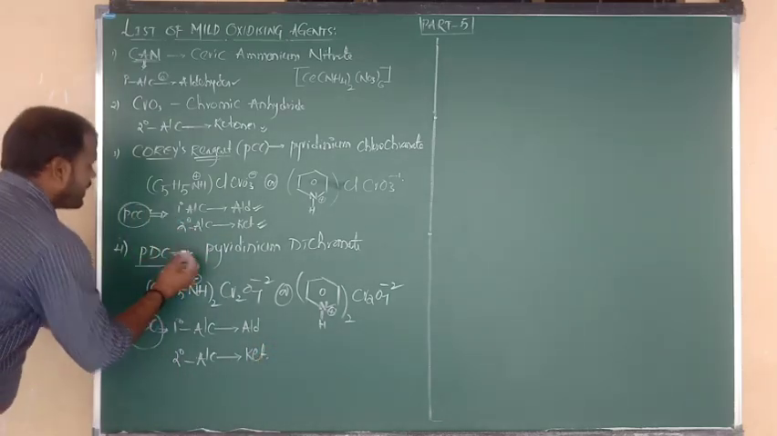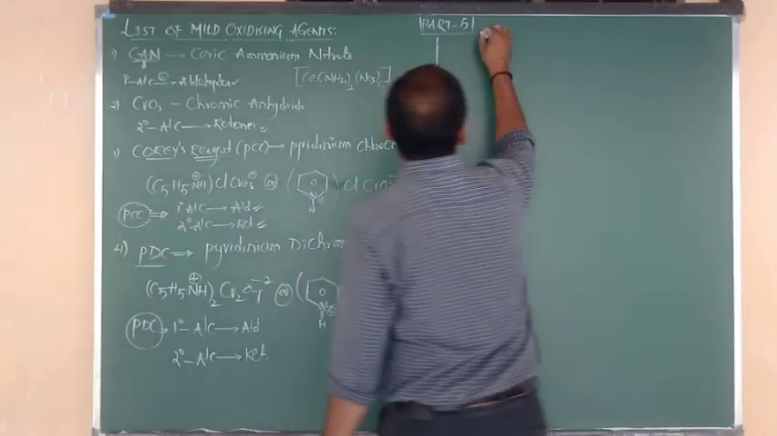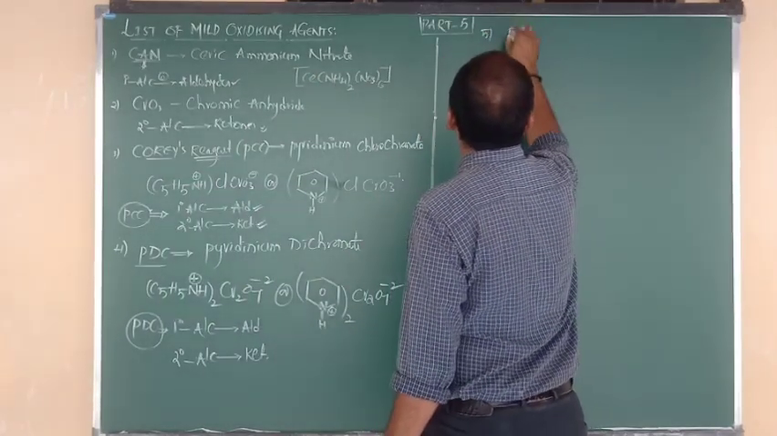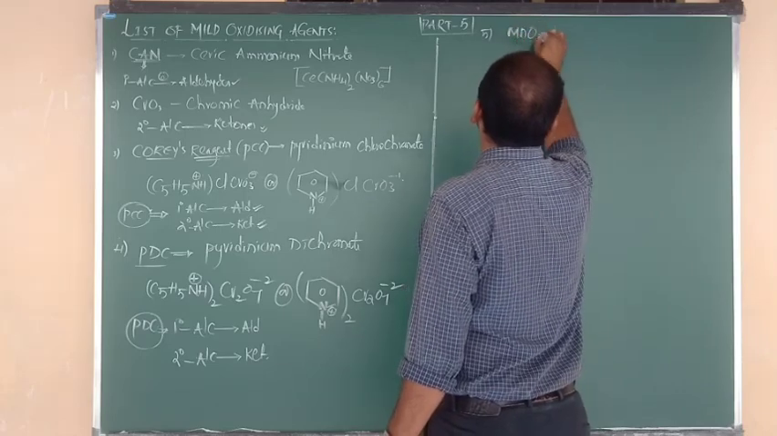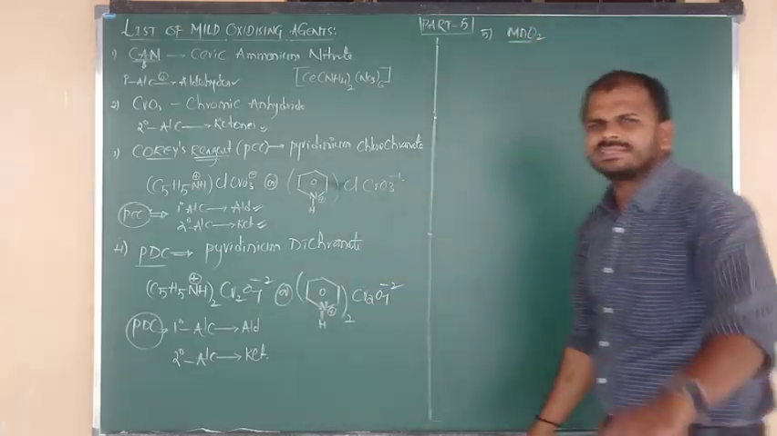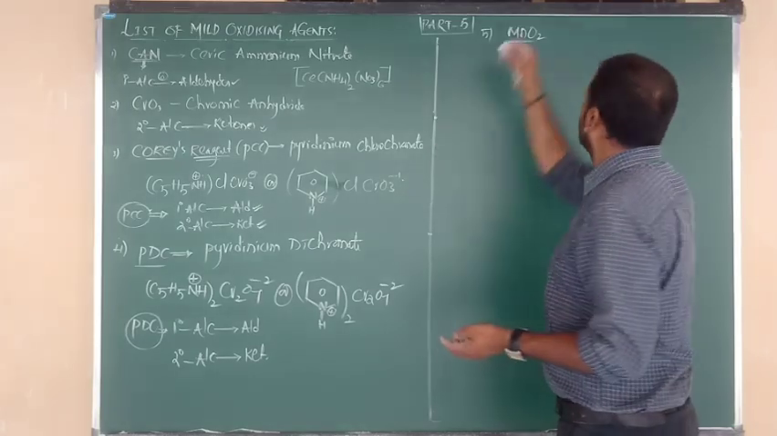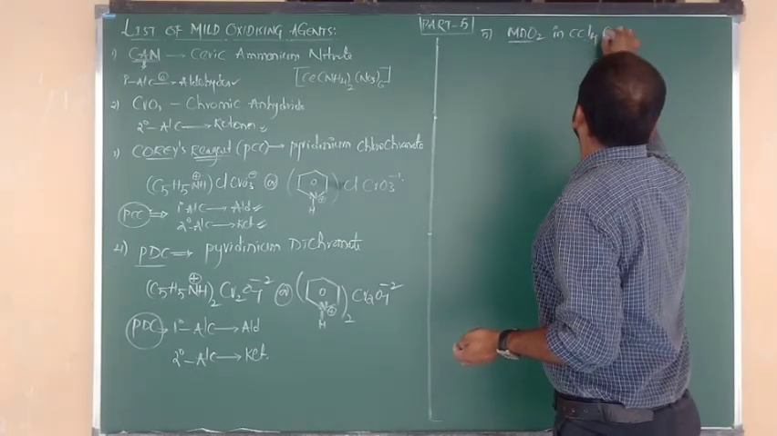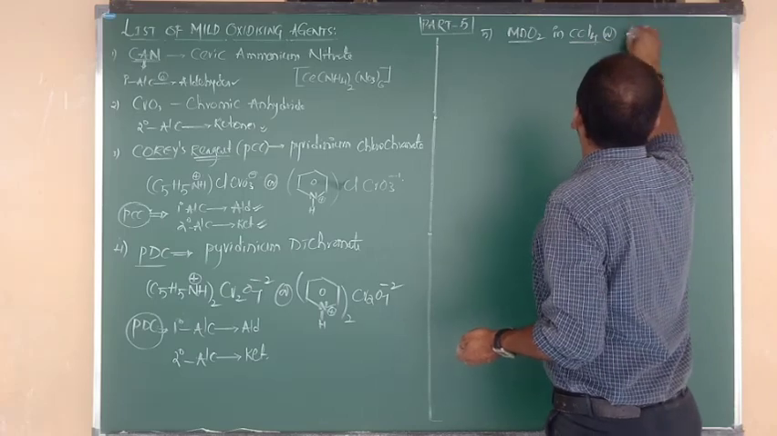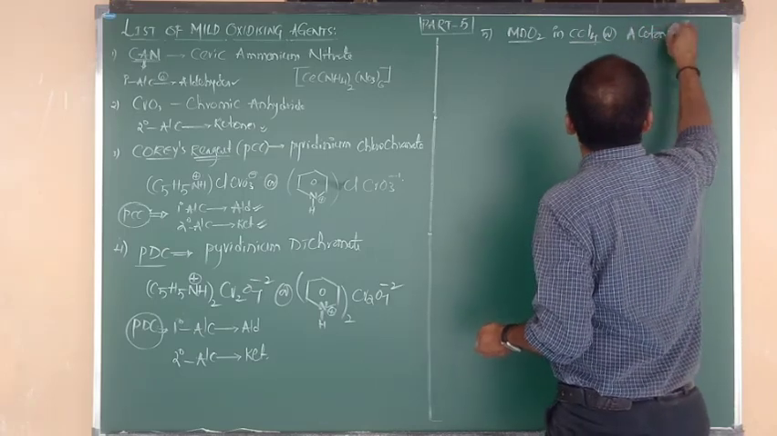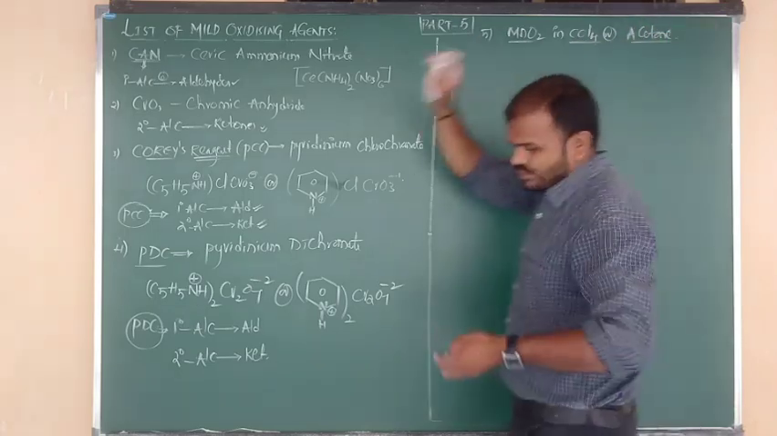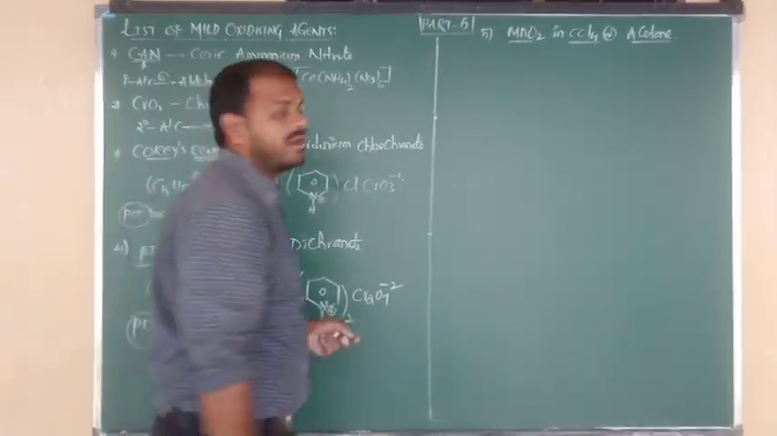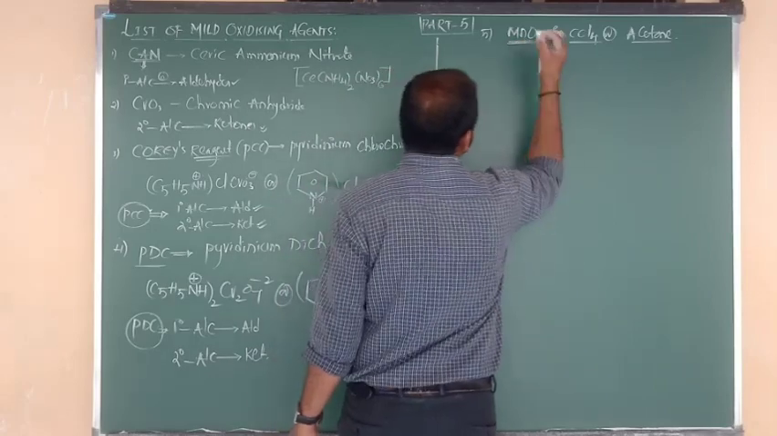Next, another one. Suppose that is nothing but MnO2, manganese dioxide. MnO2 in CCl4, carbon tetrachloride, or MnO2 in acetone. These are supporting solvents we can take, but here the main mild oxidizing agent is MnO2.